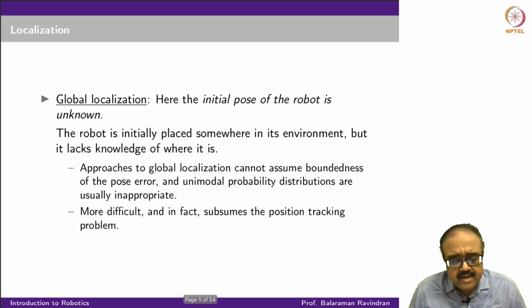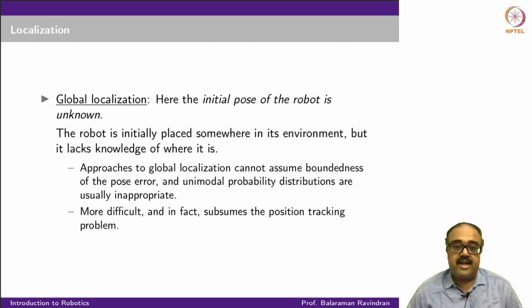The second class of localization problems is called the global localization problem. Here I am going to assume that the initial pose of the robot is completely unknown. I just know that the robot is initially placed somewhere in its environment, but it doesn't know where it is, or even if it knows, it might have multiple positions where the robot could start.